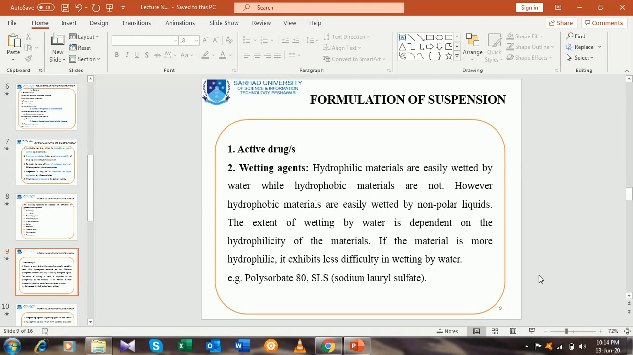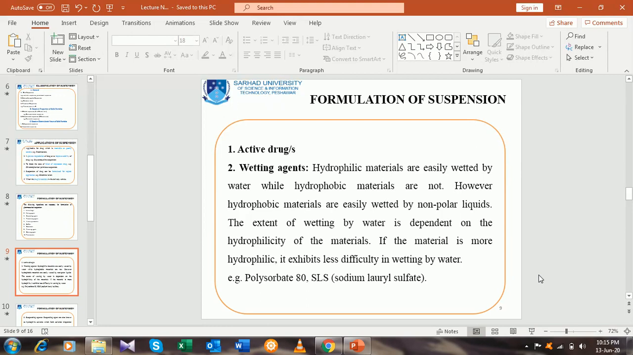The second part is the wetting agent. There are different materials: hydrophilic materials, which are easily wetted by water, and there are some materials which are not easily wetted by water, and these are termed hydrophobic materials.